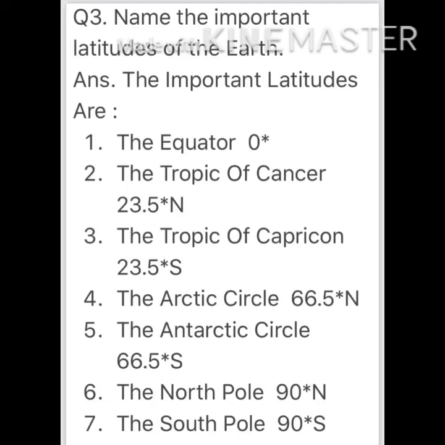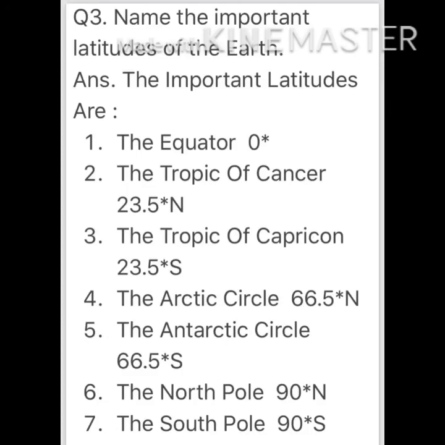Sixth point, the North Pole, 90° north. And the last one, children, the South Pole, 90° south. I hope you all have written the 7 latitudes.